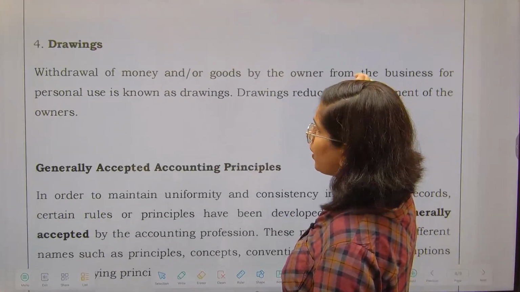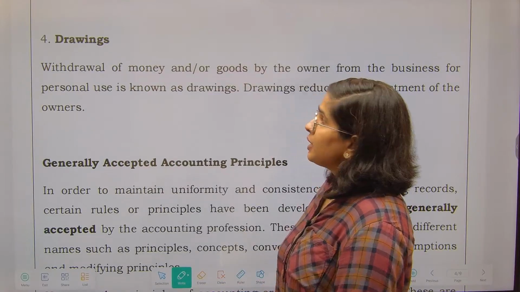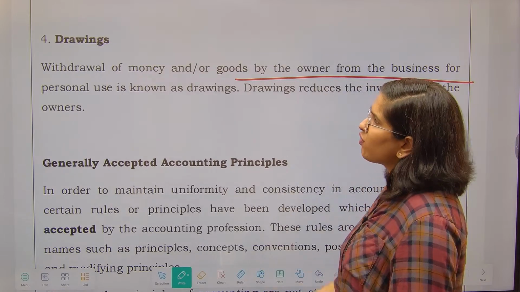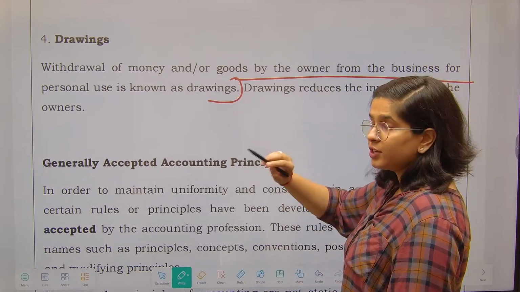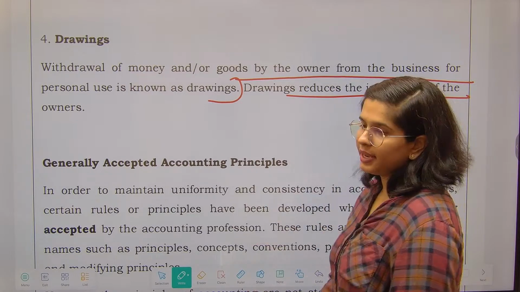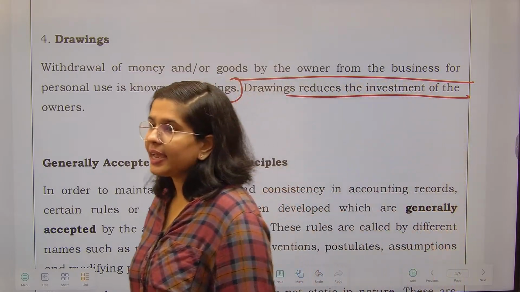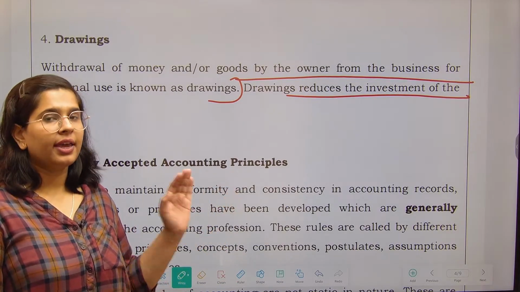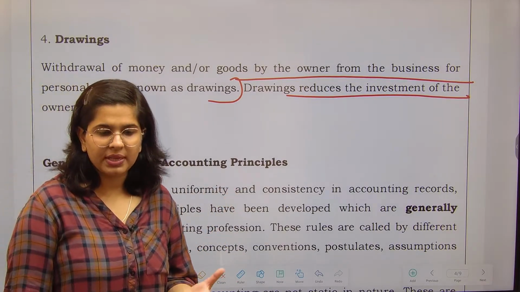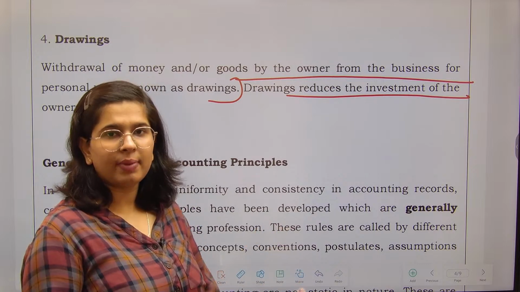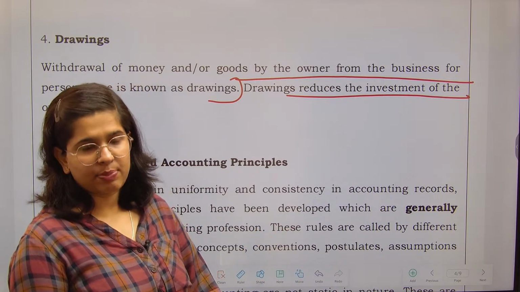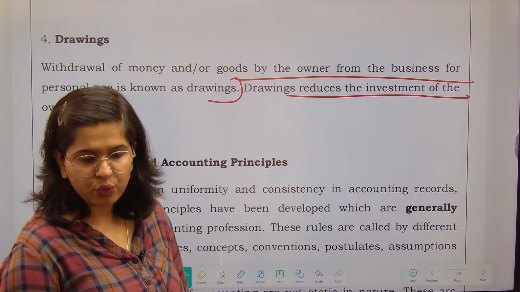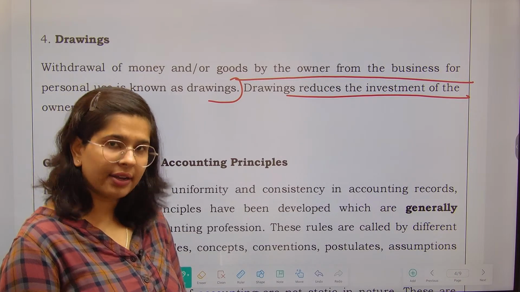So with that, see over here, drawings. So withdrawal of money or goods by the owner from the business for personal use is called as the drawings. Drawings reduces the investment of the owners. Like I have just illustrated you, in a capital figure, if I have withdrawn 5,000 rupees in order to put the fuel into my car, that is my personal expense. It is not being used for the business. So that is why I have to reduce it and drawings are reduced.